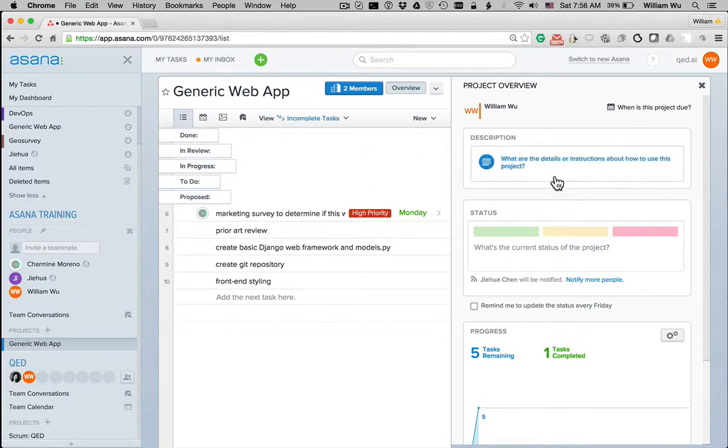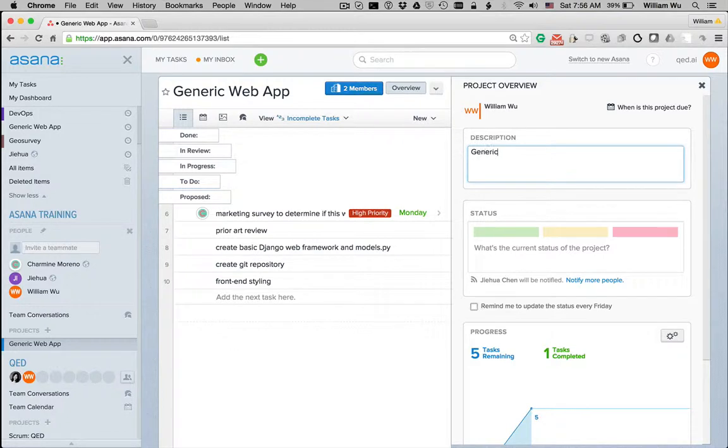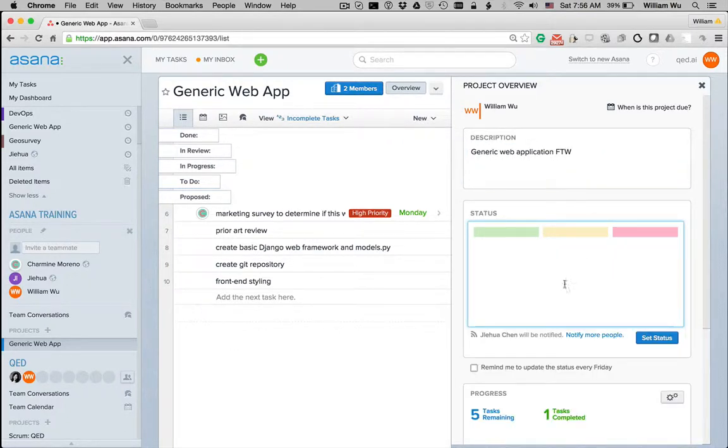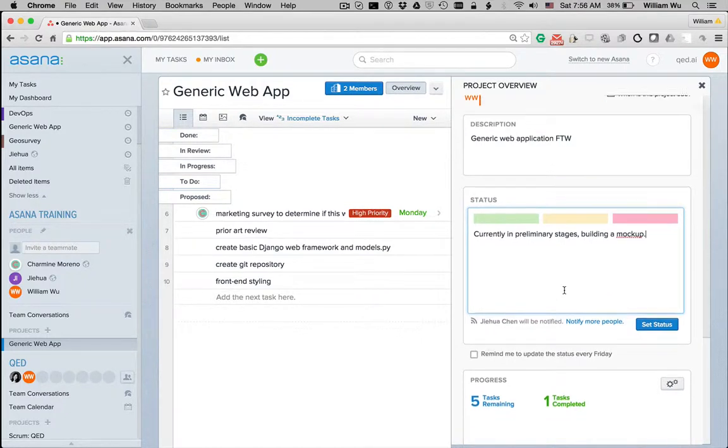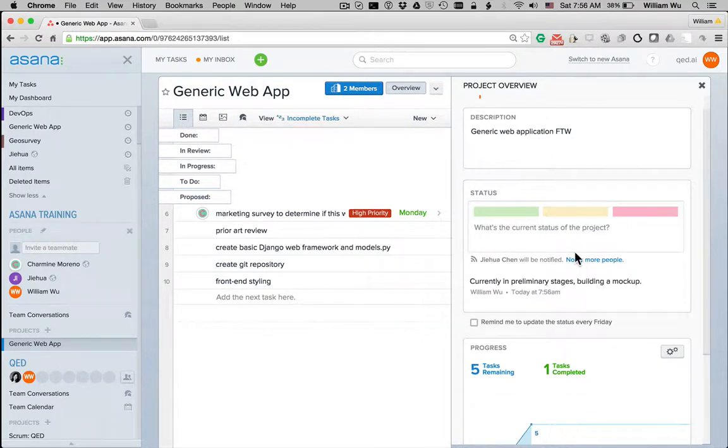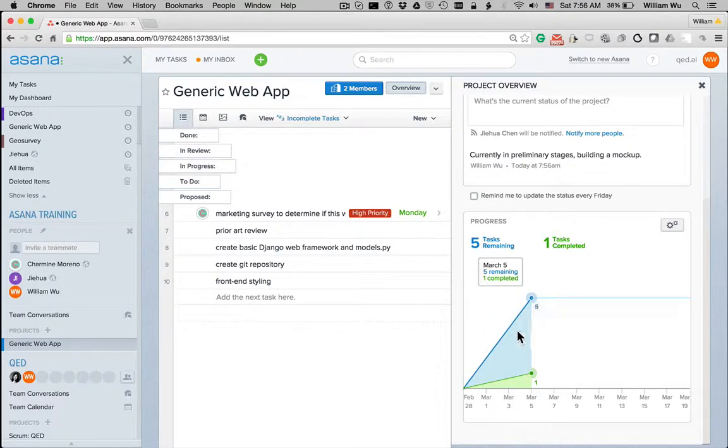Some other small things you can do. You can set a description for the whole project, and you can also notify people with a status update. Currently in preliminary stages, building a mockup. And you can indicate who will be notified when you update the status. Here you see a burn down graph of the tasks remaining and the tasks completed.